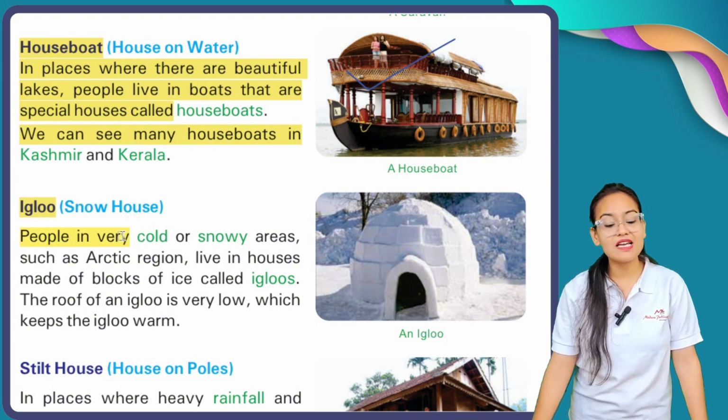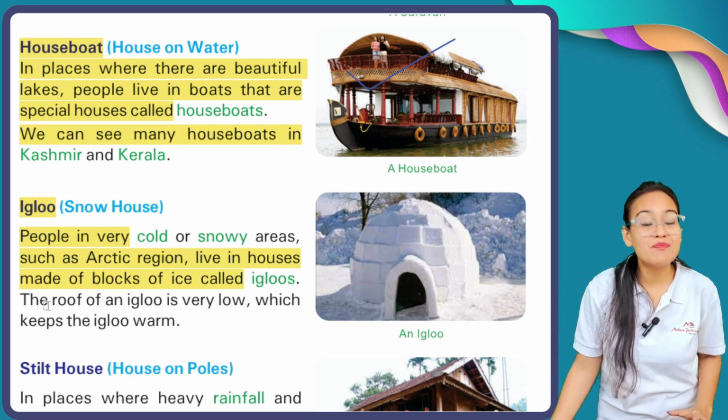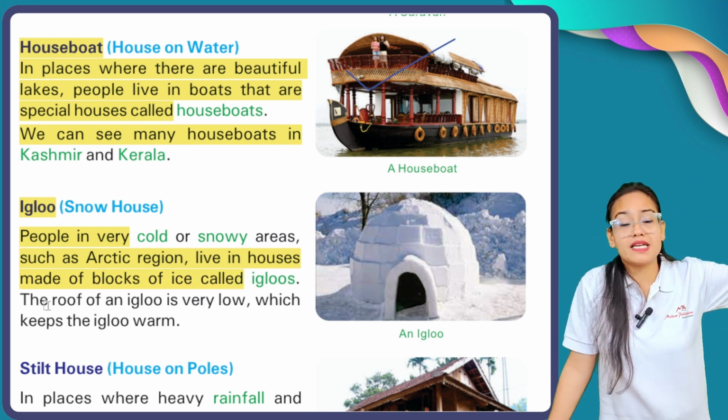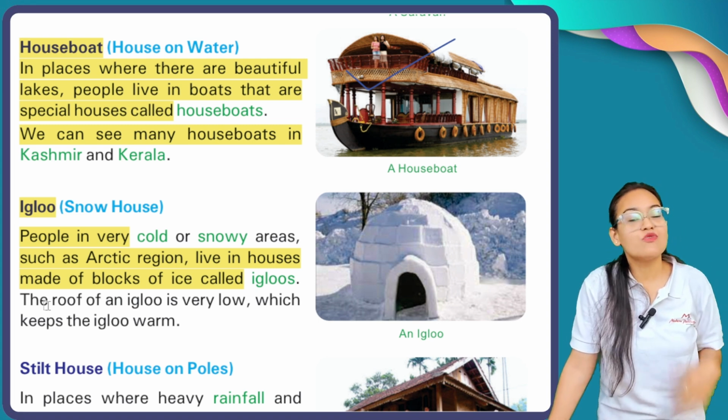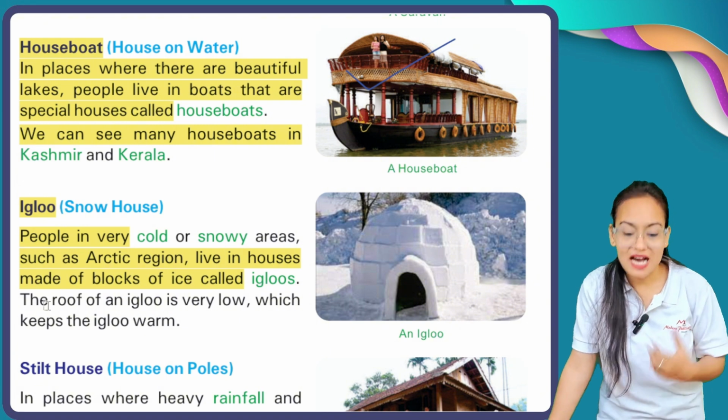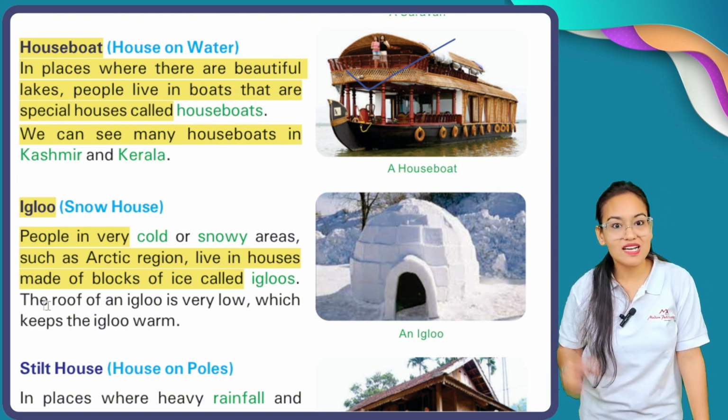People in very cold and snowy areas such as the Arctic region live in houses made of blocks of ice called igloos. The people who live in very cold areas like the Arctic region and Antarctica build a house which is completely made up of ice, and they are called igloos.